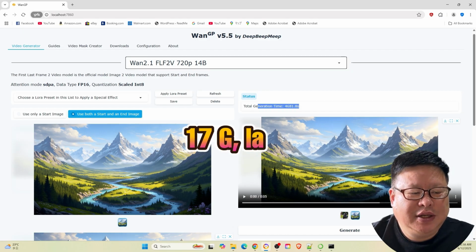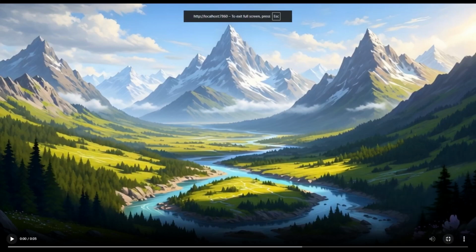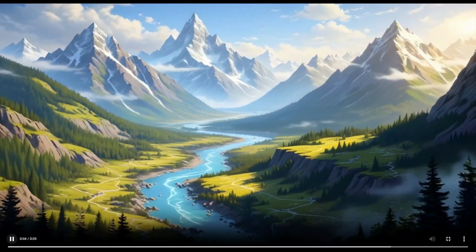2.1 FLF2V 720p 14B. Model size 16.6GB. Use the first frame and the last frame for transformation. Result: high quality frames with clear details. Though not as smooth as Wan 2.0.